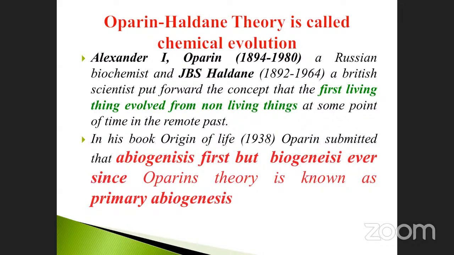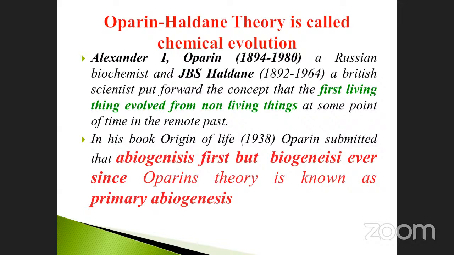Both are of the same period. One is a Russian biochemist, but here the British scientist put forward the concept that the first living things evolved from non-living things, because non-living things are nothing but chemical substances. At some point in the remote past, the living things originated from the non-living things. Which book?